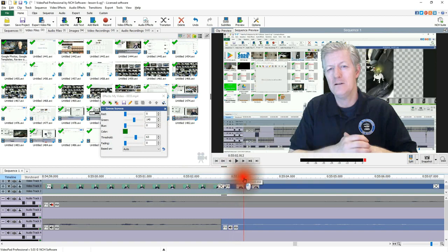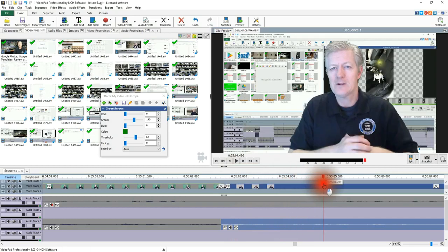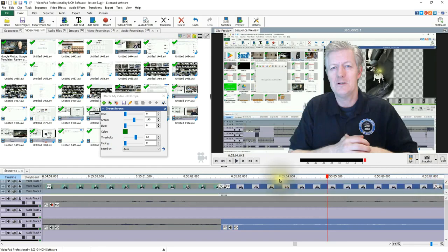Now I can play this. As you see I'm doing here, I'm just scrolling it along with my mouse. And you can see the background has disappeared. That green background has disappeared, and it's playing something else. Well, what is that something else? Well, it's on another video track. So that's on video track number 1 I have down here. So it works like that.